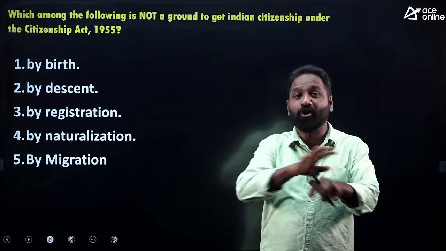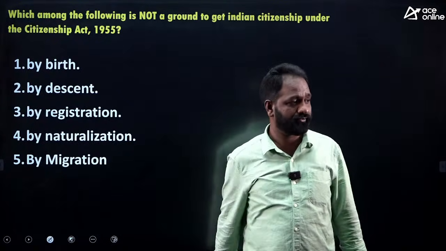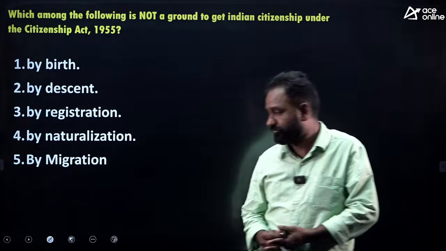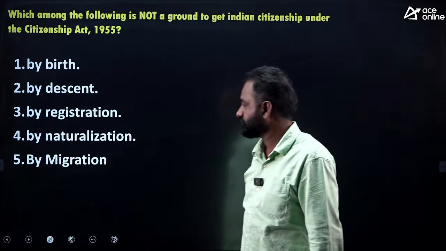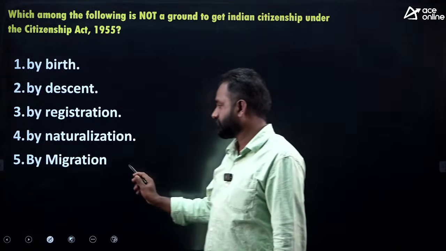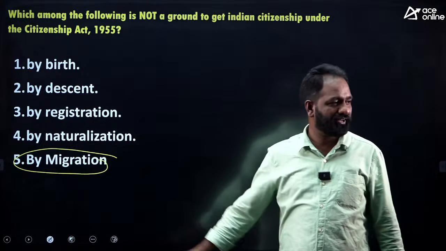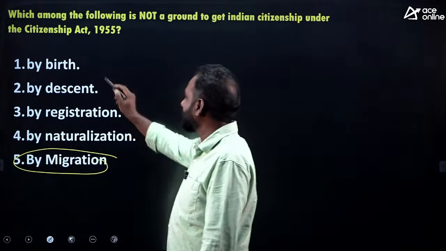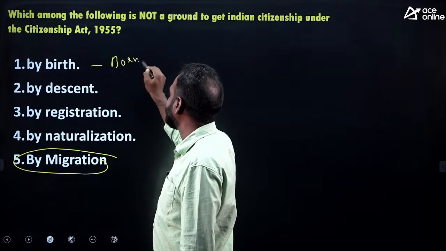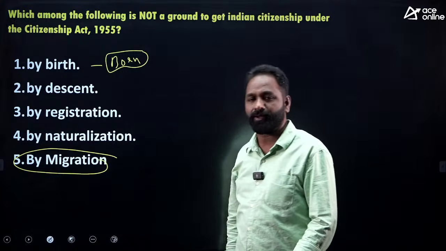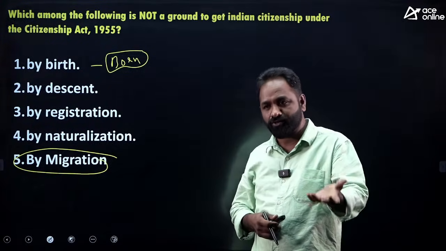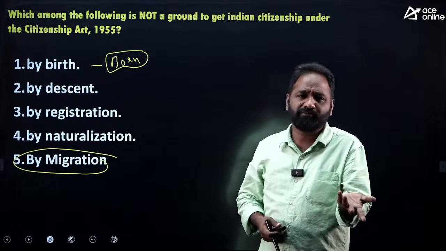The question is, which of these is not a way to become an Indian citizen? Of course you can identify it easily: by migration only. By birth, suppose you are born in India and your parents are also Indian, you automatically become an Indian.